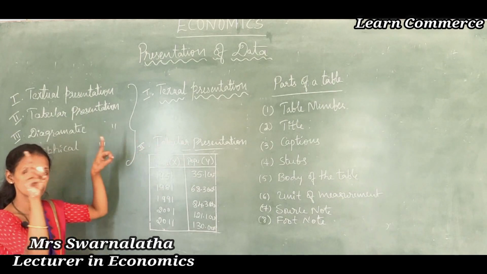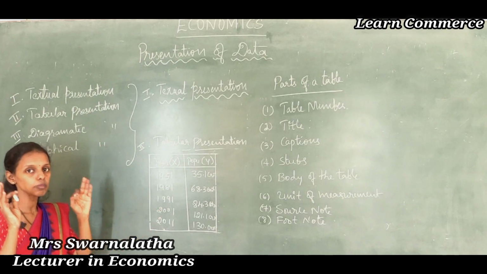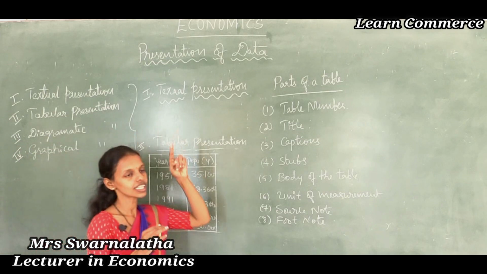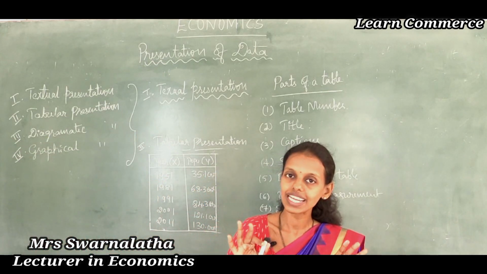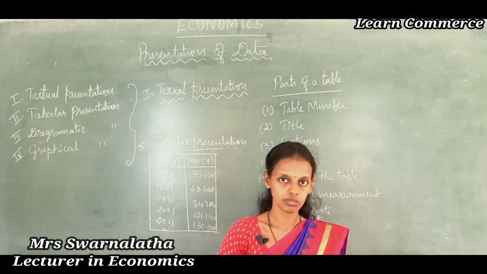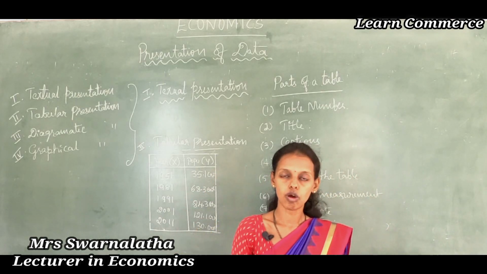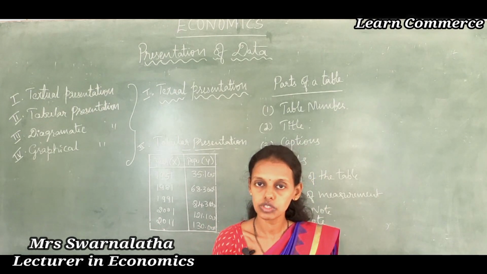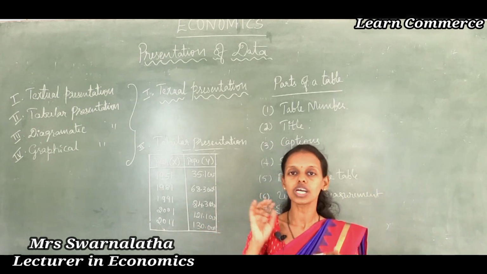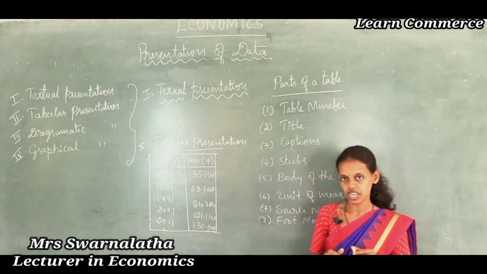Inflation rate, deflation rate, unemployment, underemployment, everything they were going to give a clear picture. When we present the data through tables or diagrams, it will give a clear picture of our economy, a clear picture about the problems faced in our economy, and what measures are taken to improve the problems. All this we can understand through the statistical information.